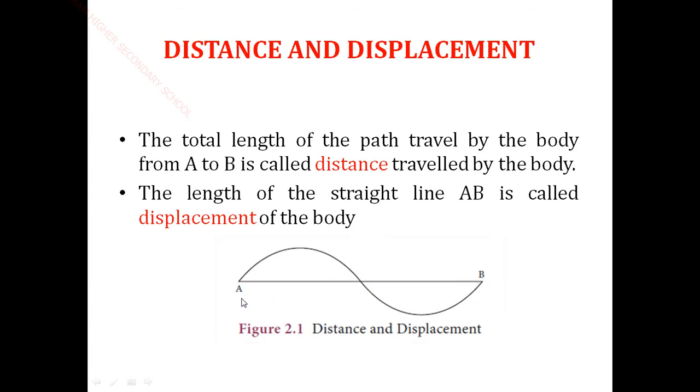Okay, the length of the straight line, that means A and B, this is the shortest distance. Shortest distance means a straight line path. So the length of the straight line AB is called displacement of the body. So the shortest distance between two points means displacement. The actual length of the path the body has traveled is called distance.